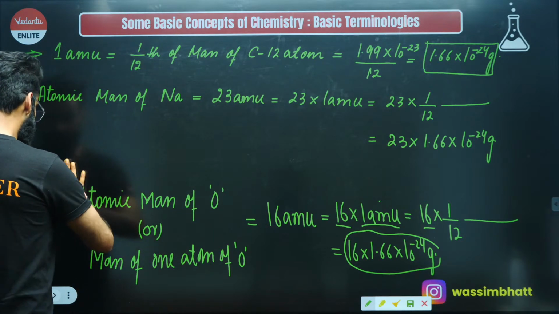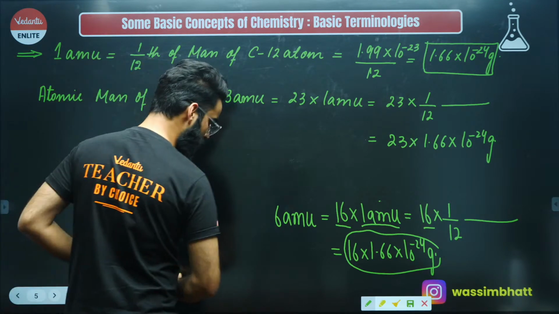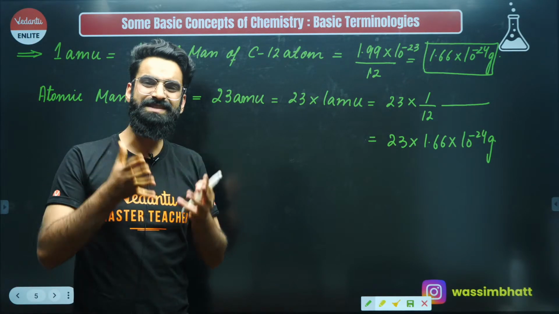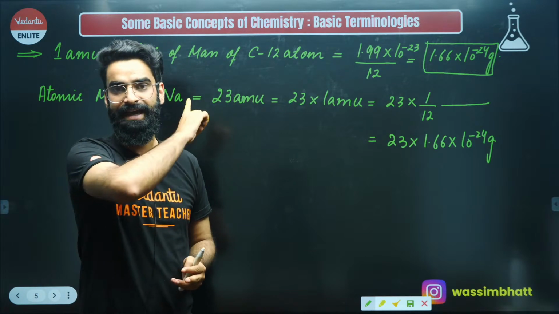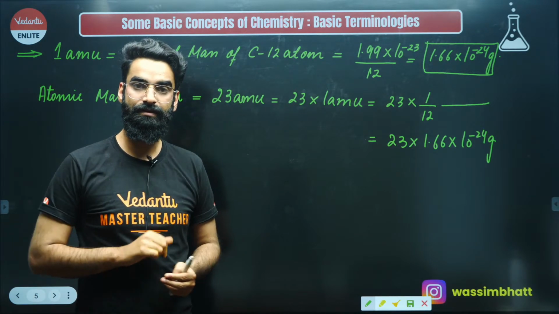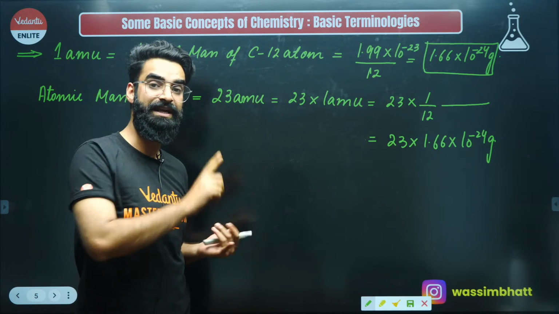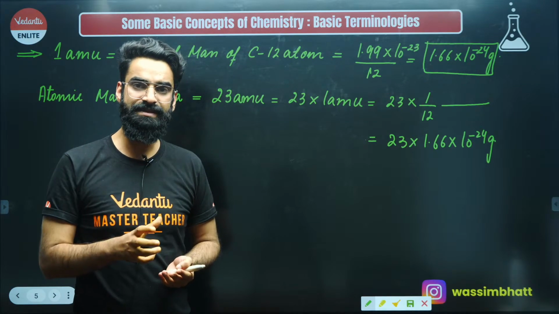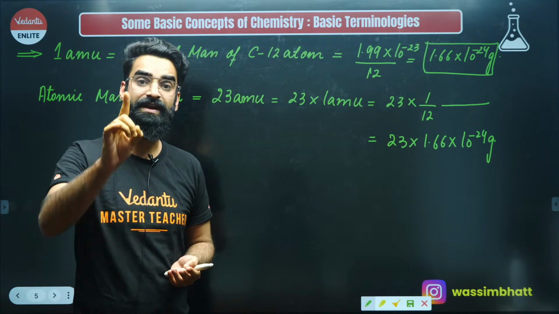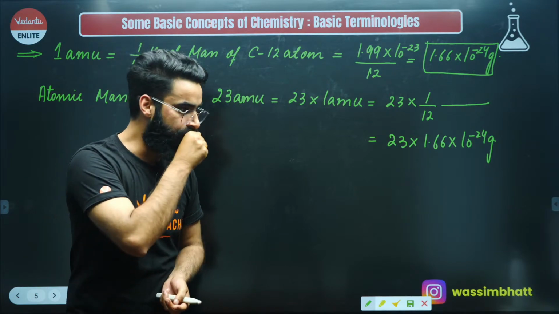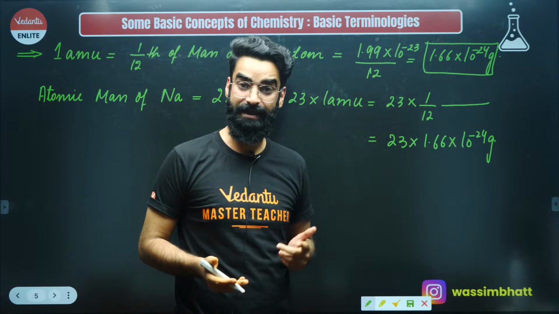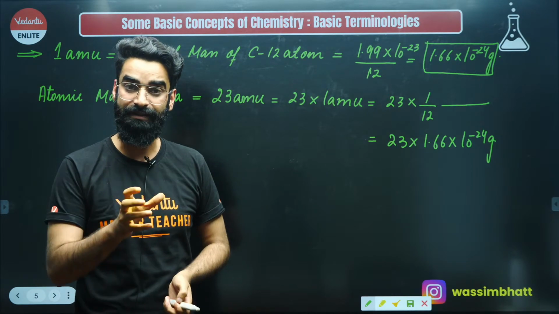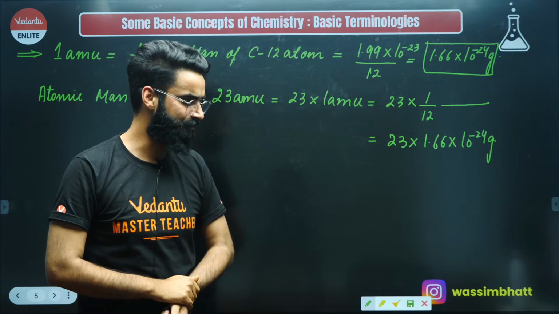So if you want to write one more definition of atomic mass, what is atomic mass exactly? Atomic mass is basically a number, like 14 in case of nitrogen, 16 in case of oxygen, 23 in case of sodium. It tells us how many times an atom of an element is heavier than 1 AMU. Or you can say atomic mass is a number which tells us how many times an atom of an element is heavier than 1/12 of the mass of a carbon-12 atom. As simple as that, right?